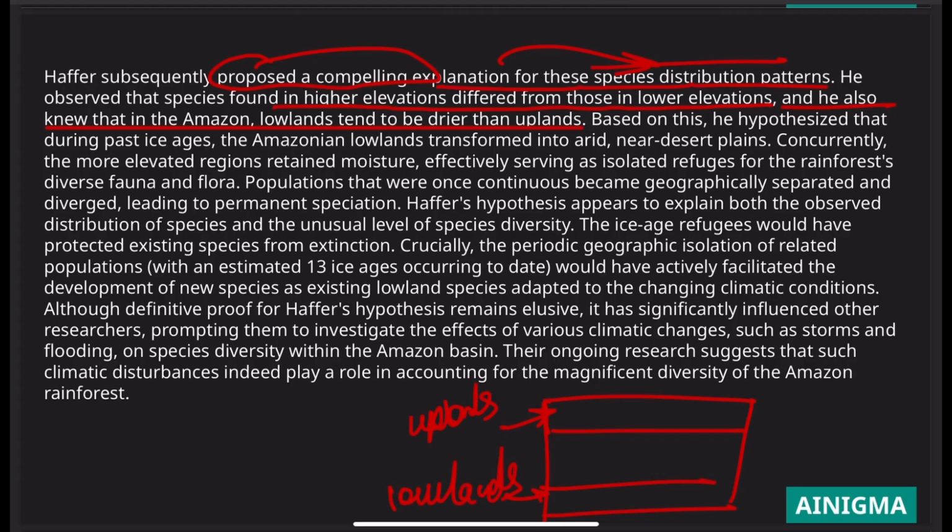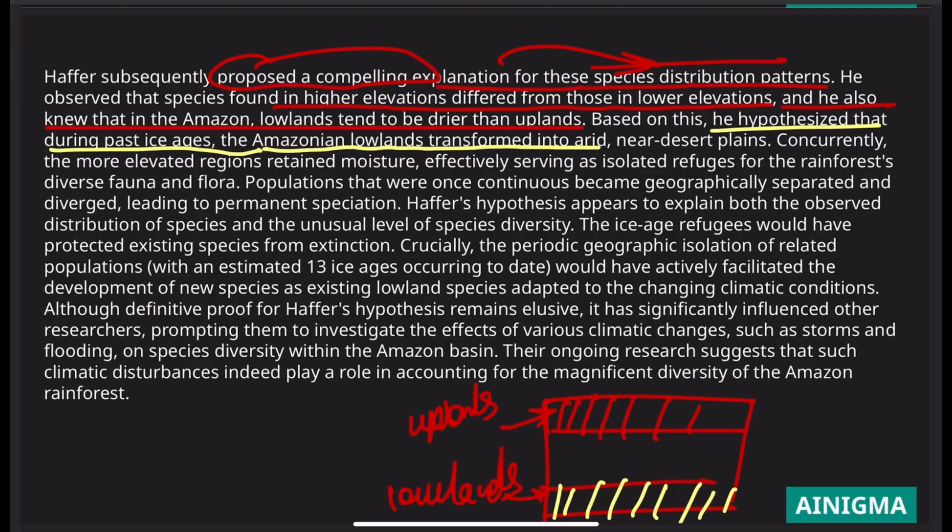Haffer said that the reason for the species distribution is actually something else. He proposed a compelling explanation. He said that the species found in higher elevation, which he called upland, were different. The species here were different from the species here in the lowlands. This is the first thing that he said. Based on this, he hypothesized that during past ice ages, the Amazonian lowlands transformed into arid desert plains. Concurrently, the more elevated regions retained moisture, effectively serving as isolated refuges for the rainforest's diverse flora and fauna.